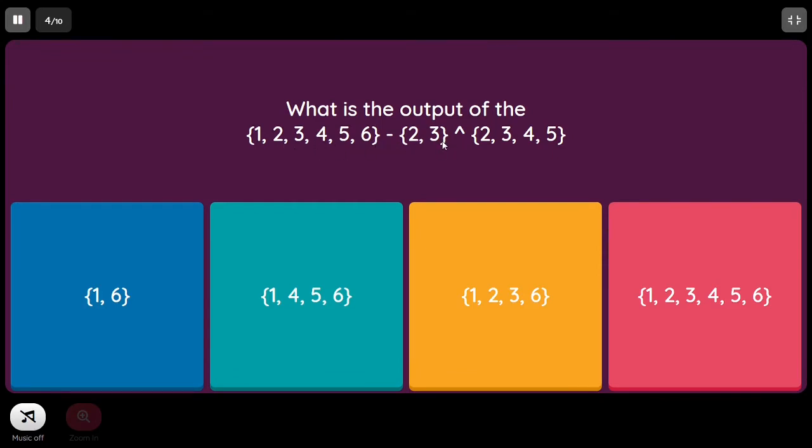So 2 3 elements will be removed from the main set, that is 1 2 3 4 5 6, which will result in 1 4 5 6, and from this 1 4 5 6 we are supposed to perform the symmetric difference with 2 3 4 5, that is, it will be removing the intersection elements. So you will be getting the result as 1 2 3 6.